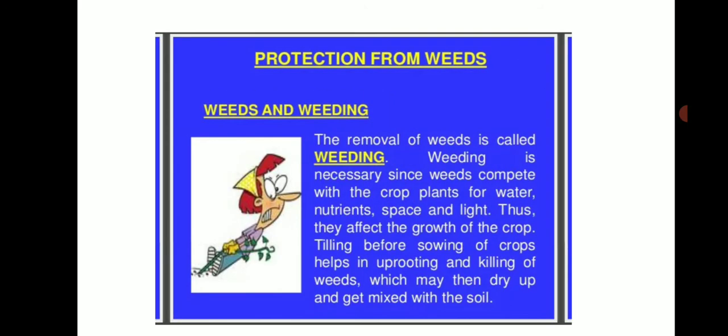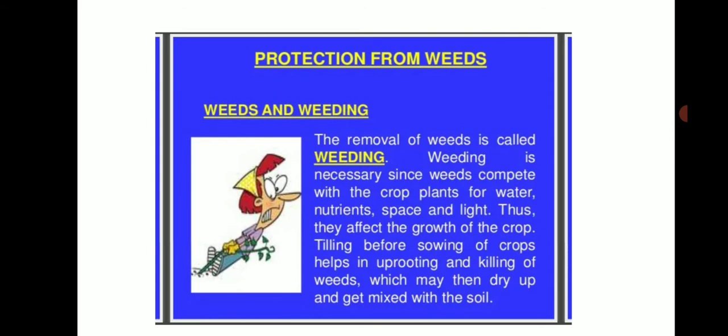The removal of weeds is called weeding. So weeding is nothing but removing the unwanted plants in the field. Weeding is necessary since weeds compete with the crop plants for water, nutrients, space and light. Thus, they affect the growth of the crop.